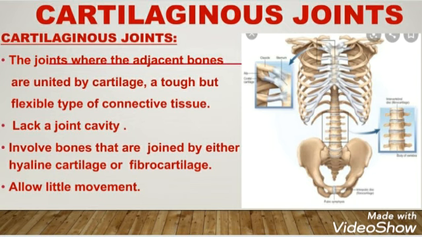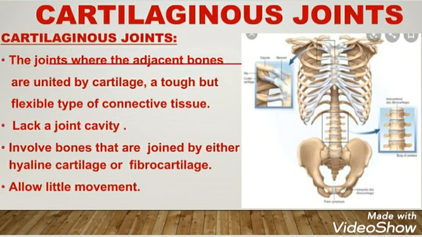As we have discussed, in fibrous joints there is collagen which connects the two bones, but here cartilage is the connective tissue that connects the two bones. Here in the diagram, it is very clear that the cartilage, which is represented with white color, connects the ribs and the sternum. The sternum is the central bone of the rib cage, and the ribs are connected to the chest bone, or sternum, by means of the white cartilage.